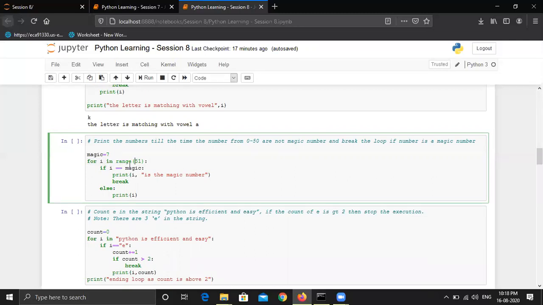And then in the first iteration, the value of i will be 0. It will check if i is equal to magic. It is not, so it will not process these two statements, right? And it will move to the else statement and it will print i, which is 0.